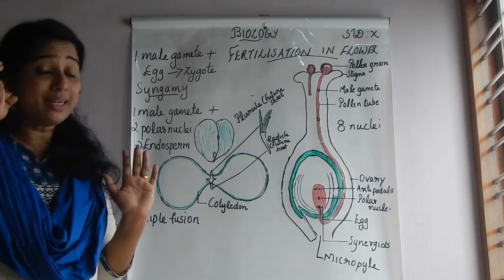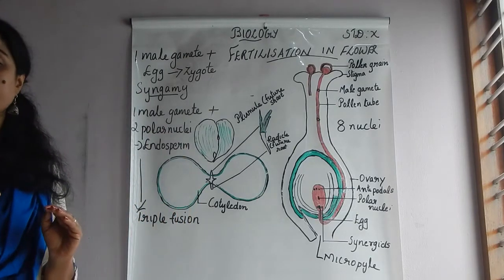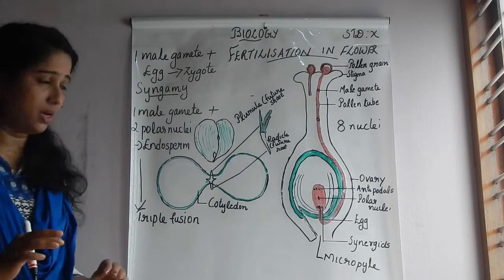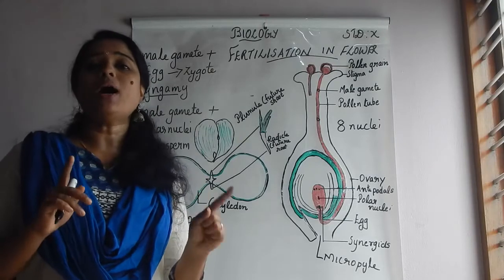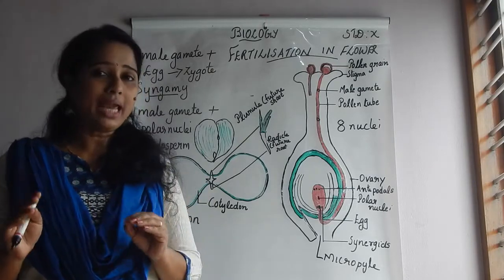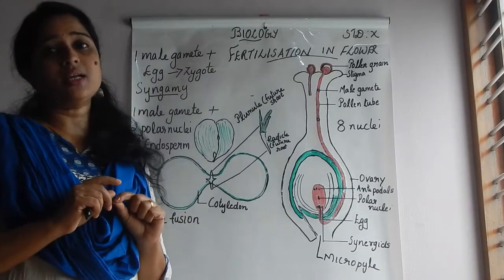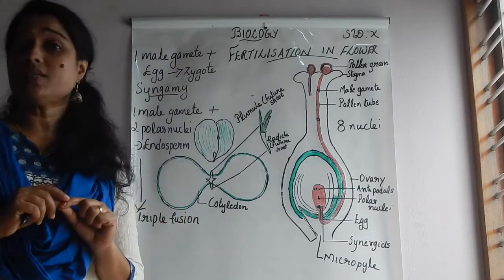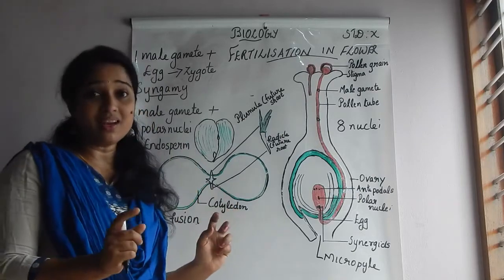So here two processes take place in fertilization in plants, or fertilization in flower. First one is syngamy, that is the fusion of one male gamete and one egg, normal fertilization, and that product is known as zygote, and the process is known as syngamy. And one more male gamete is balanced there.